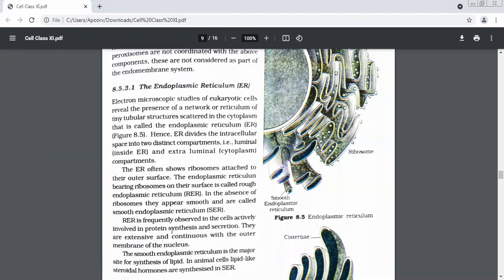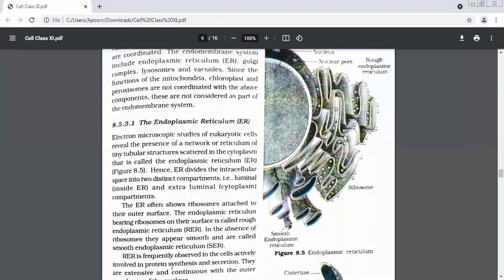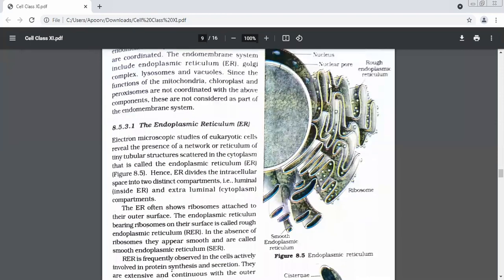Is it okay? So you will find the network of which kind of structures? Tubular. Tubular basically means tube-like structures. See, these are all white ones. If you can see these, they are narrow tube-like structures. Can you see this white line over here?